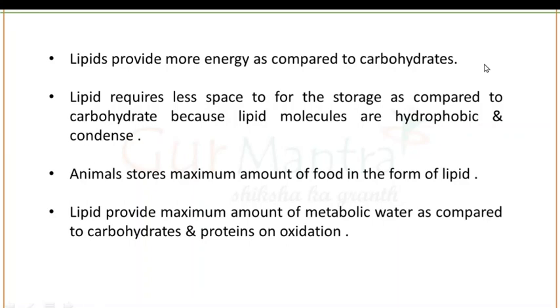Also, lipids require less space for storage as compared to carbohydrate molecules. Why? Because lipid molecules are hydrophobic in nature and they are present in the condensed form.